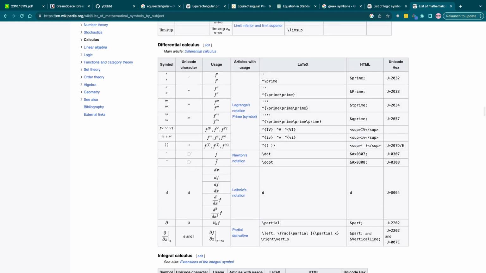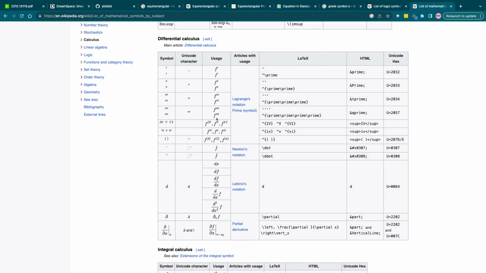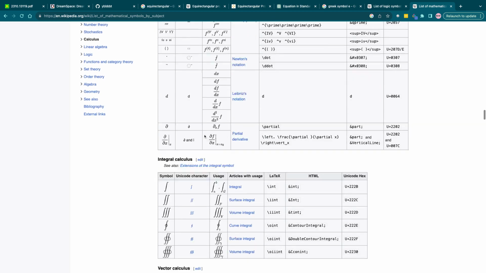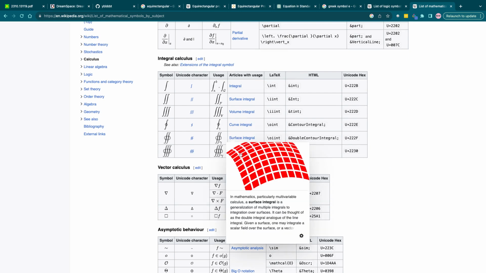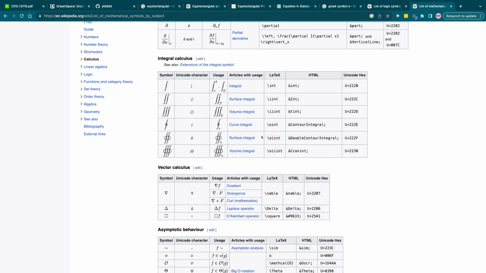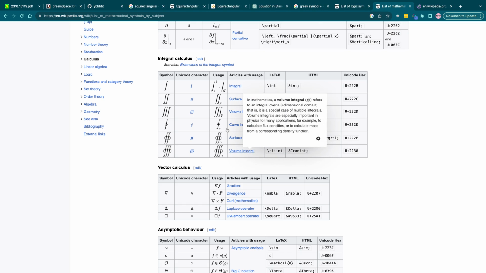Differential calculus, we have the derivative or primes. The more primes, the higher the derivative. We have integral calculus, which are, I mean, 3 integrals. That's pretty insane, man.